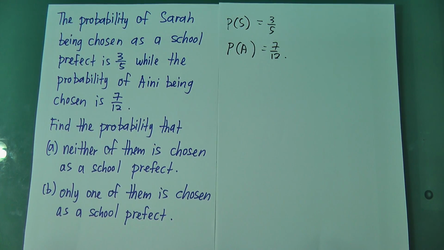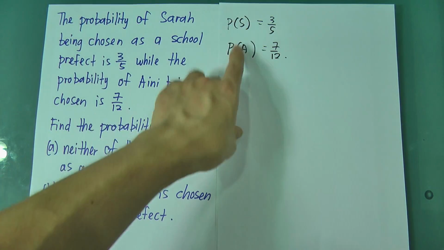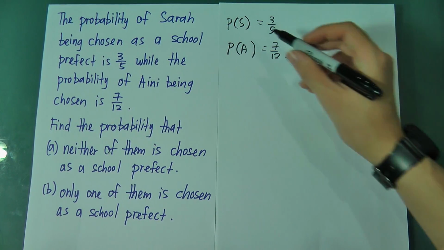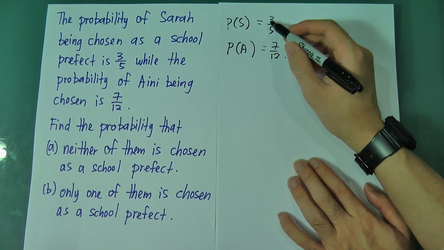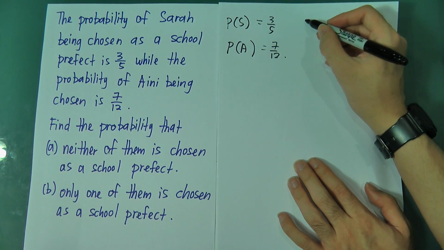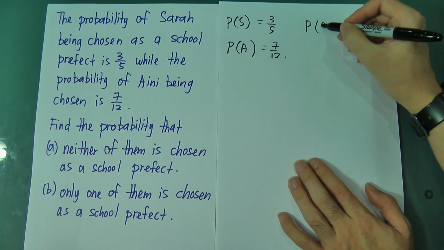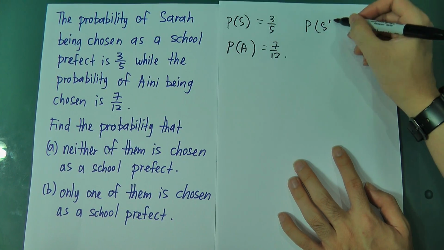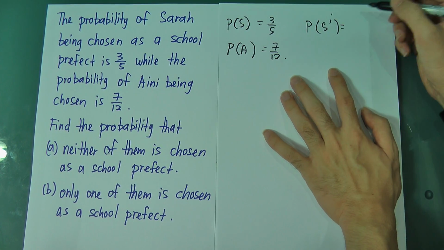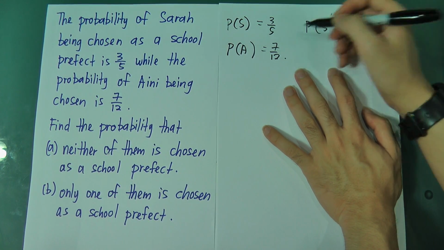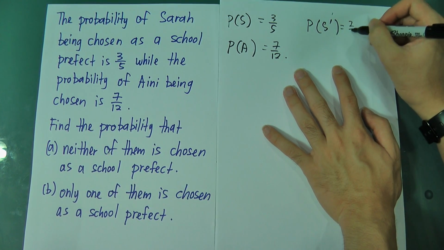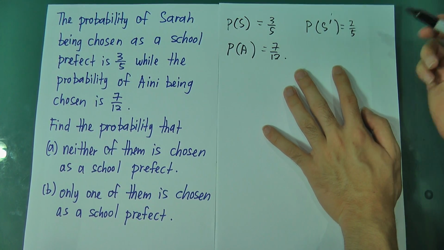This one is for Sarah, this one for Aini. Now, if the probability of Sarah being chosen is 3/5, then the probability that she will not be chosen, the complement, is 1 minus 3/5, which is 2/5. You sum them together, you get 1.